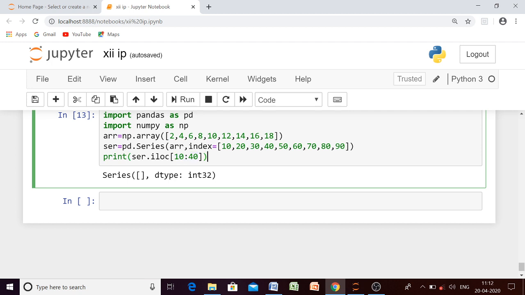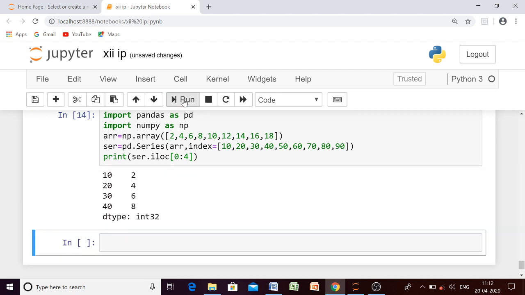So what we have to do, if you change it from 0 to 4, then we will have some output, but we have to check what output we are getting. Now see what we are getting. This ILOC will take the default index value, the same index value which we were using in case of a NumPy array.